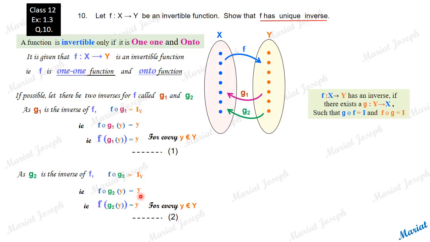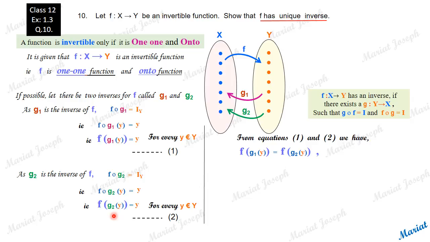Look at these two equations. RHS is the same. This is y, this is y. So we can say f of G1(y) equals f of G2(y). From equations 1 and 2, we can say f of G1(y) equals f of G2(y). Look, f of an element is equal to f of another element. What can we conclude from here?